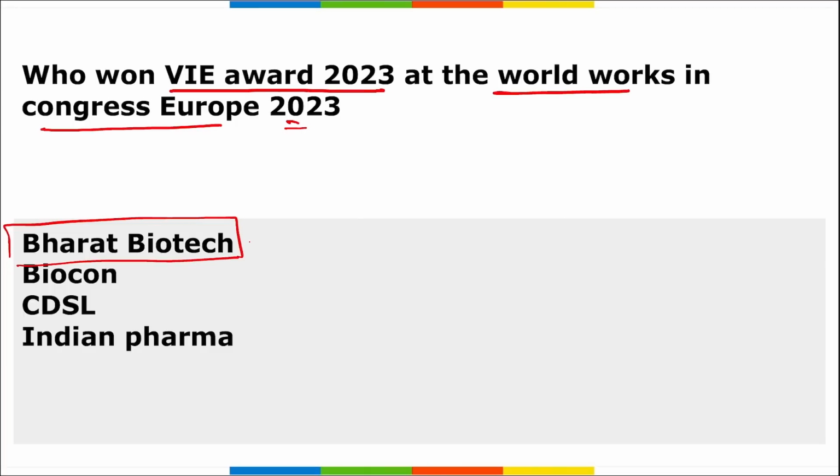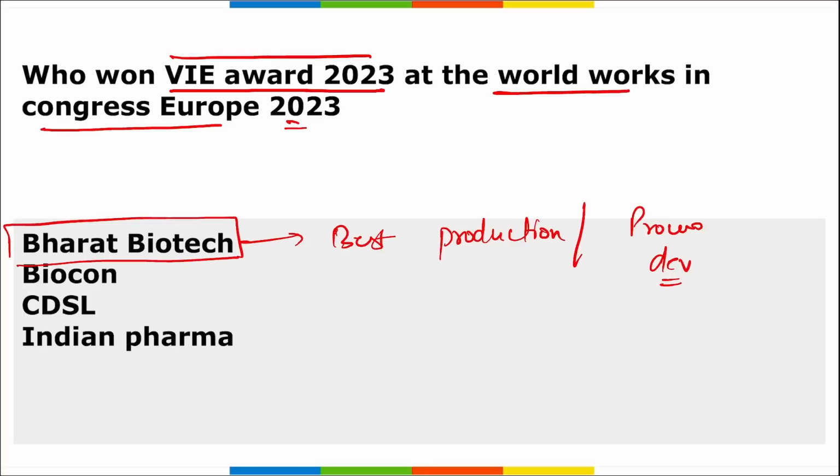Alright, during this award, who won for the best production? They won for the best production slash process development. Alright, they won this best production or process development award at the VIE Award 2023. And during the World Vaccine Congress Washington 2023, this was held from 3rd to 6th of April in 2023, and this award was held in Washington DC, USA.